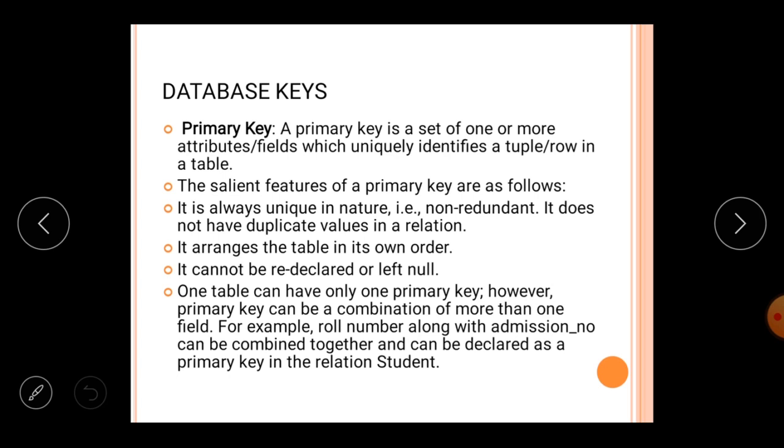If you are keeping the record of vehicles, then the chassis number or the engine number is completely different for every vehicle. So you can say the chassis number may be the primary key of any vehicle type of field. So you have to select a field that is unique in the table. With the help of that unique field or unique column, you will be able to identify the record of any particular student, and this type of unique field is known as the primary key.